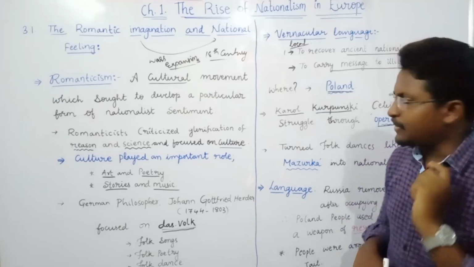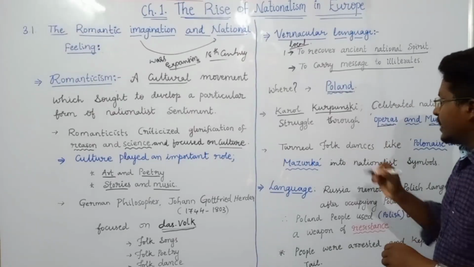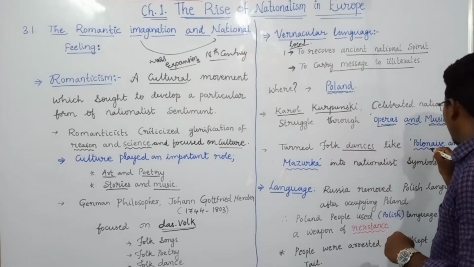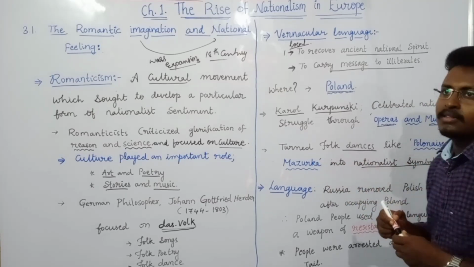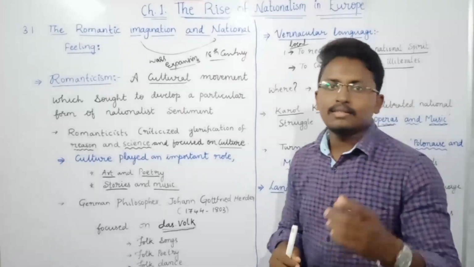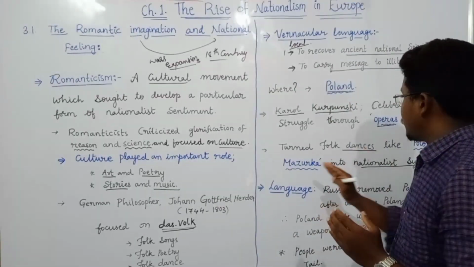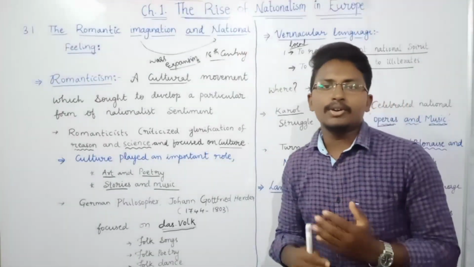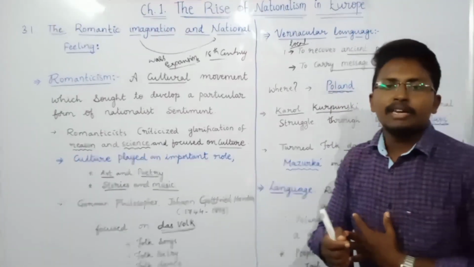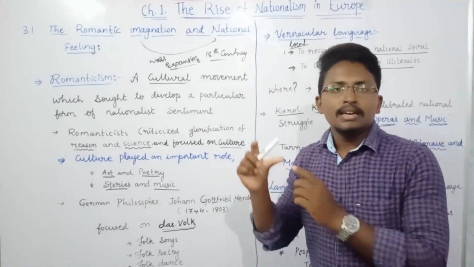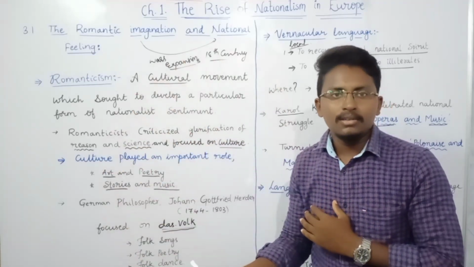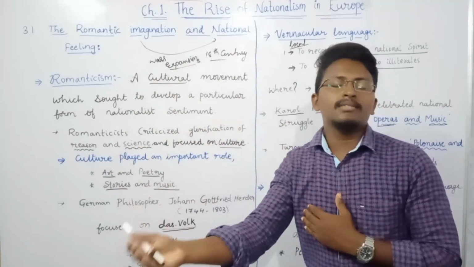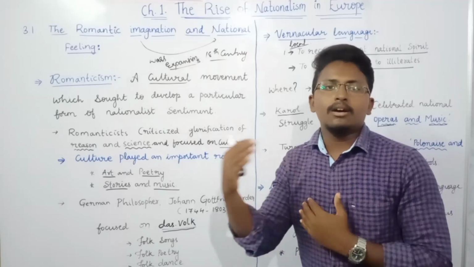The same person turned folk dances like the Polonaise and Mazurka into nationalist symbols. That means he started using these folk dances as a symbol of their nation. Why? Because this can be easily carried to common people.